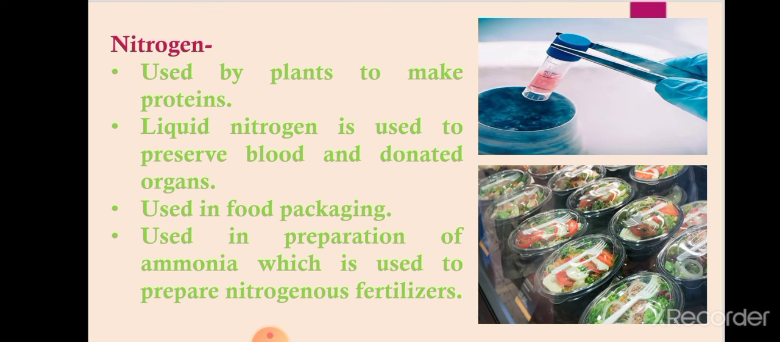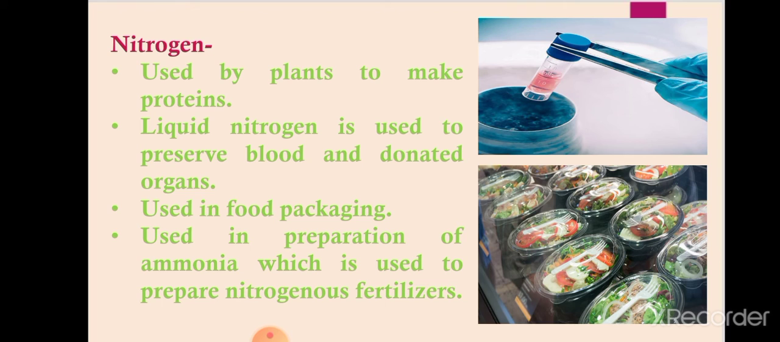Then nitrogen. Nitrogen is used by plants to make protein. This is very important. You all know that plants need nitrogen for making protein. Nitrogen is in the elemental form present in the atmosphere, and you know that some bacteria can replenish that nitrogen, or they can fix that atmospheric nitrogen in the soil.